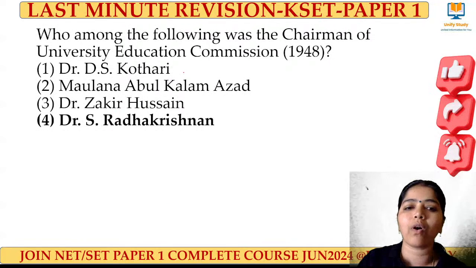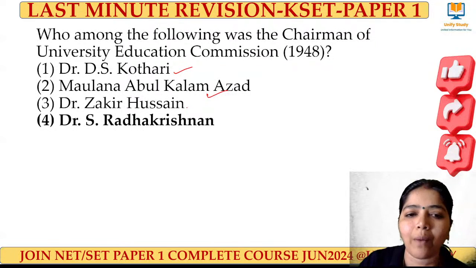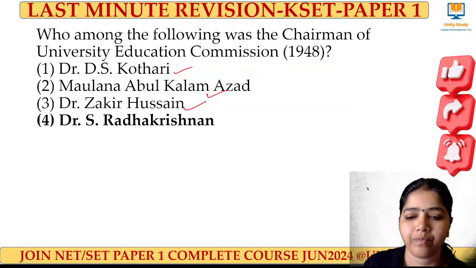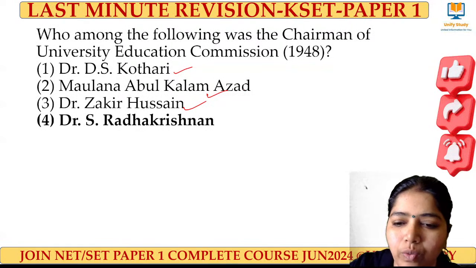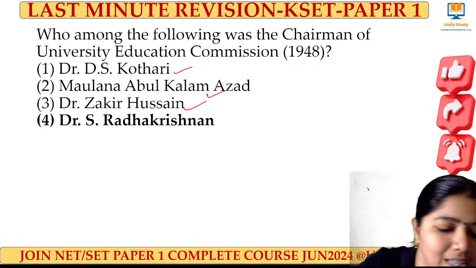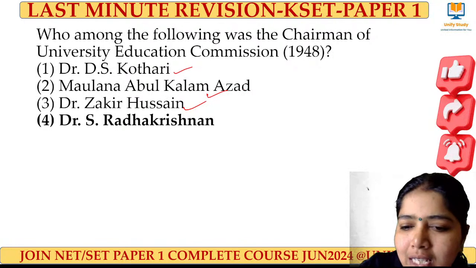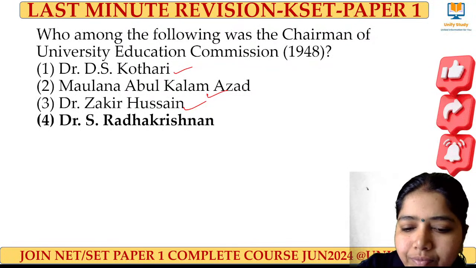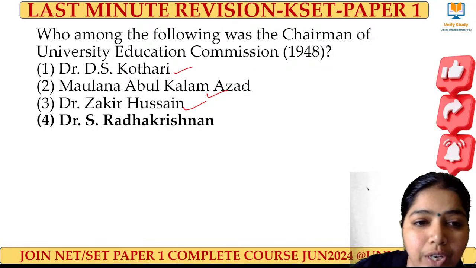Now tell me who are all the other persons: Kothari, Maulana Abdul Kalam Azad, Zakir Hussain. What is the importance of those persons? Yes, I'm waiting for the answers, learners. Just tell me who are the other persons in the question, so that we can do some revision.